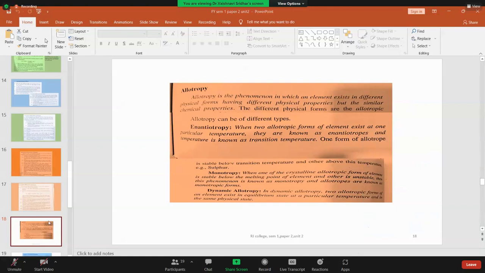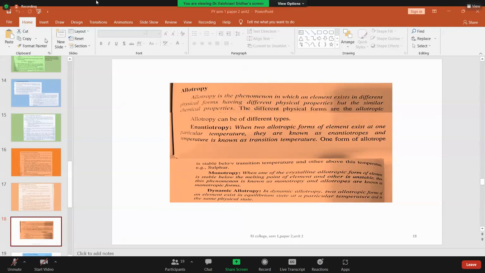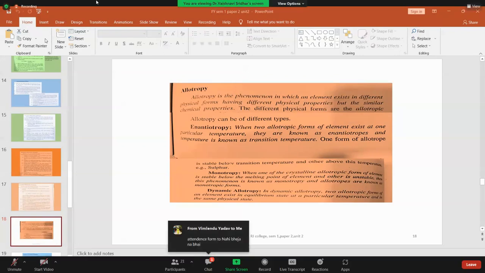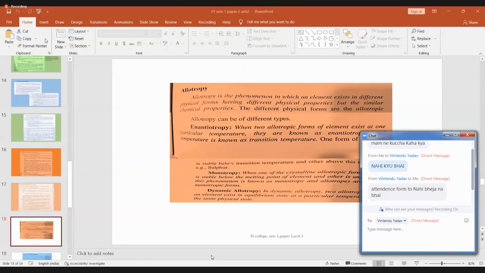Last class, when we met, I gave you the details regarding the anomalous behavior. We have studied all the anomalous behavior starting from lithium onwards, isn't it? So, the anomalous behavior of lithium, beryllium, boron, carbon, nitrogen, oxygen, that entire series of elements which belong to the second period in the periodic table. Now, in the last one comes neon. Of course, for neon, we didn't have any special anomalous behavior properties. It belongs to the category of noble gases.